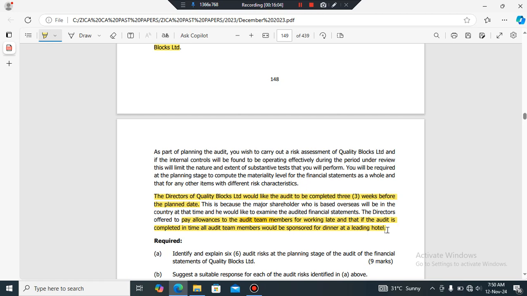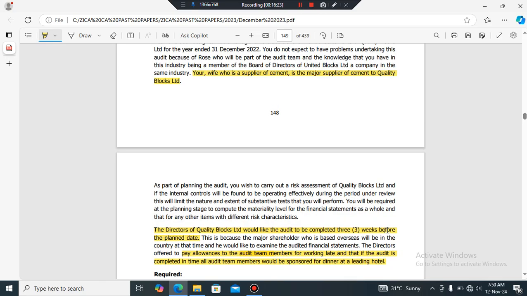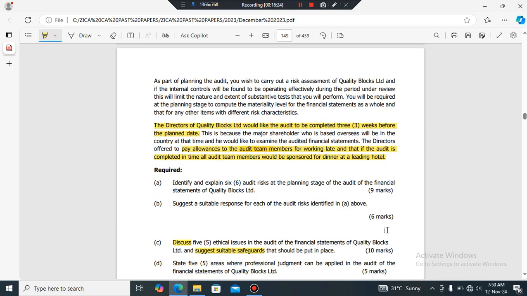That self-interest threat, they'll be given a gift, and when they're given the gift, right, it simply means prior to that gift being given, the objectivity of those audit team members is going to be affected, right? So now that is how you respond to the questions, right?